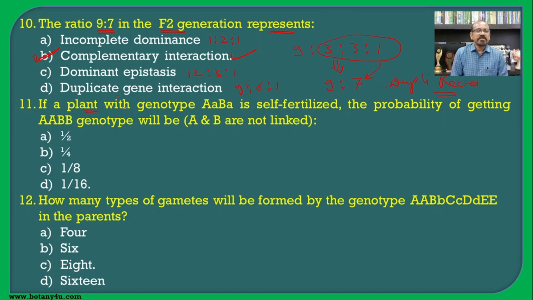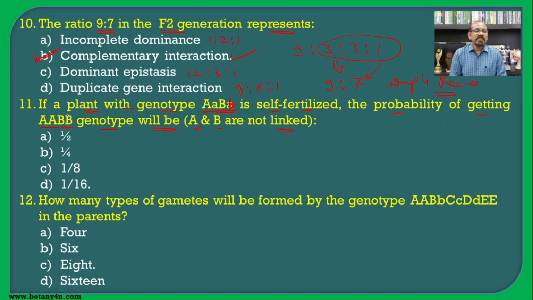If a plant with the genotype capital A, small a, capital B, small b is self-fertilized, what will be the probability of getting the capital A, capital B genotype? A and B are not linked, which means there will be the possibility of segregation, separation or independent assortment.